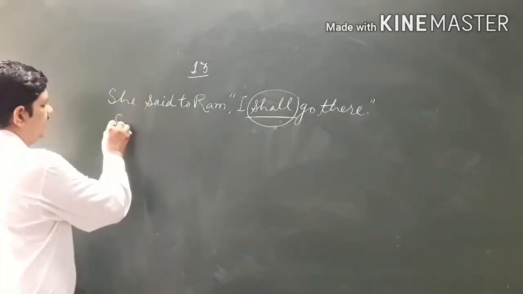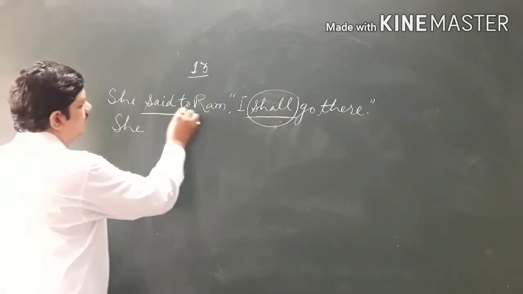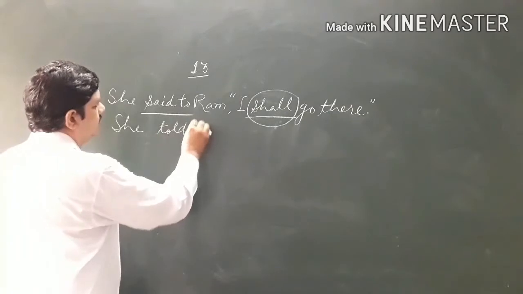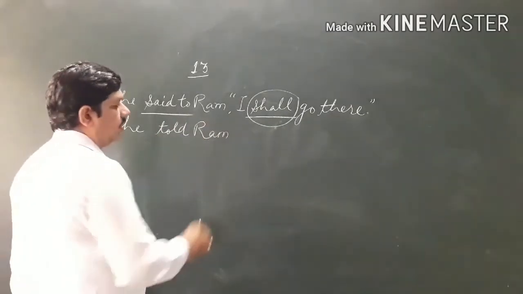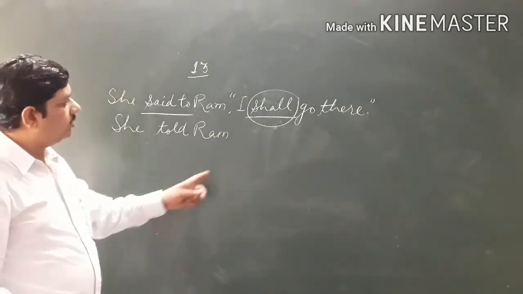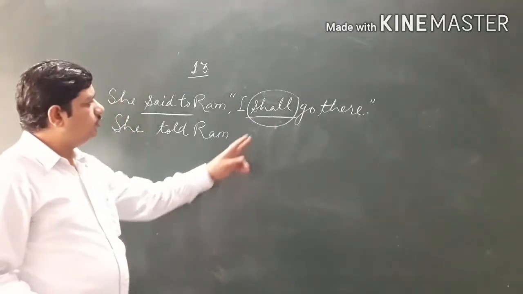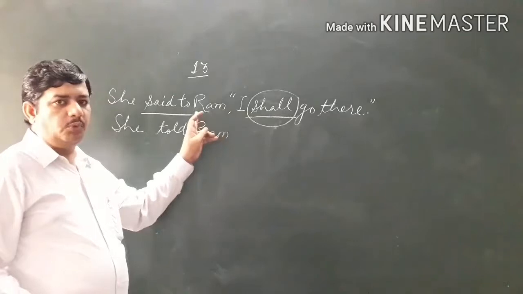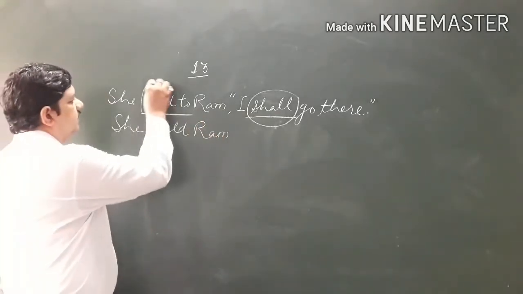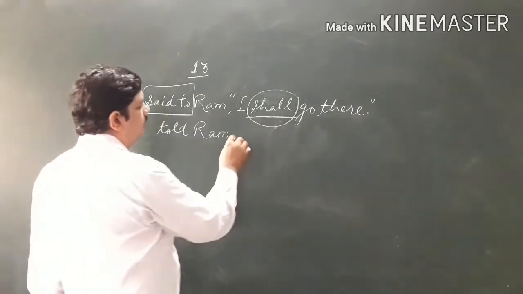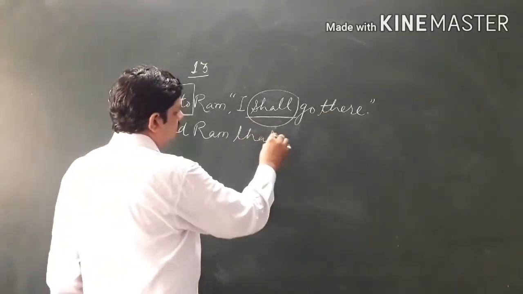She said to Ram, I shall go there. So how do we change it? Said to will be changed into told. She told Ram. Why told? Because this is a simple affirmative sentence, and when you change the reporting verb, said to will be changed into told. She told Ram that.